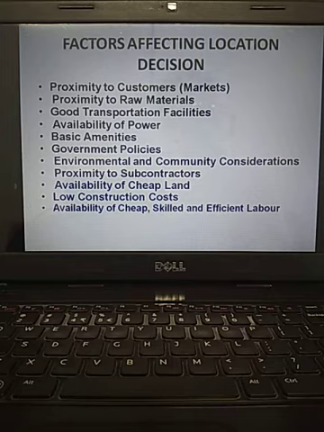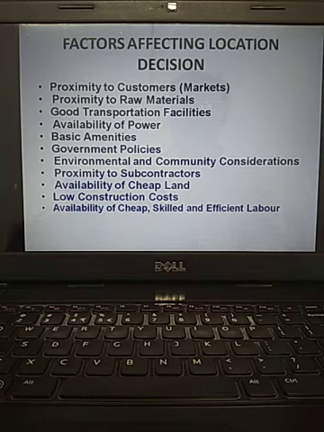All companies should be very close to the markets. Then whenever need arises for that particular XYZ product, immediately you can send the product to those markets. Otherwise, there is a huge chance customers may switch over from one company's product to another company's product.